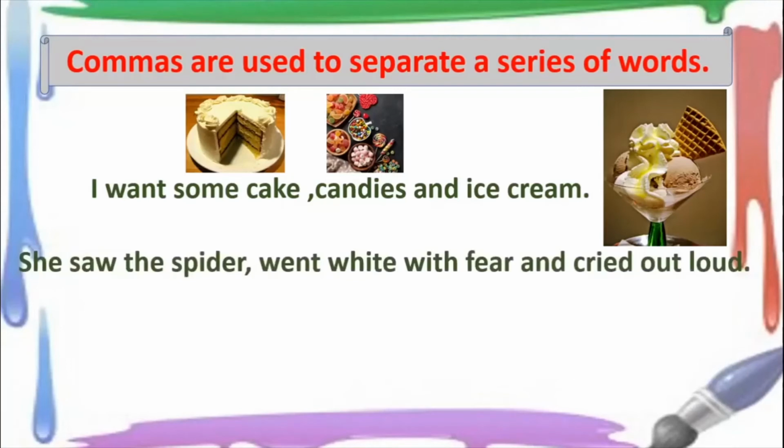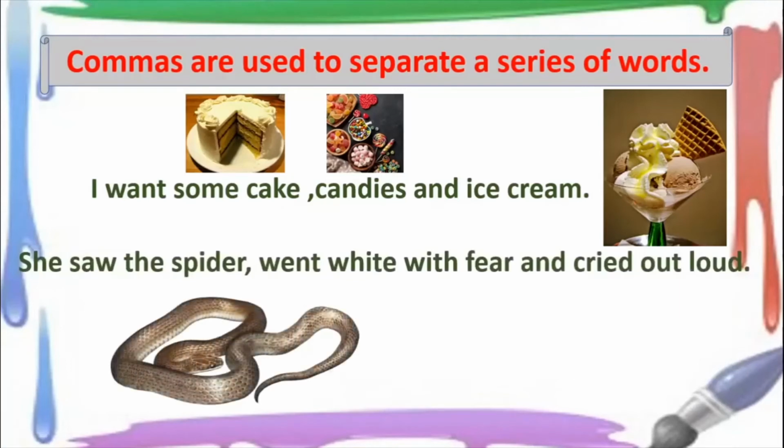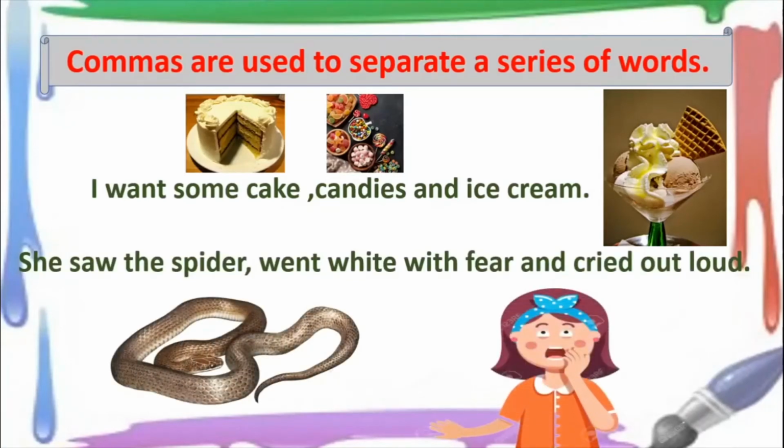She saw the spider, so a girl, she saw the snake, sorry, and she went white with fear and cried out loud. So see, there are 3 things which she's doing. Here I have a picture of a snake and I've written spider, take it as a snake, okay? She saw a snake. So the first thing she did was, she saw something very fearsome. She went white with fear. So when you see something, what happens? The blood from your face drains out and you become white. And then she cried out loud.